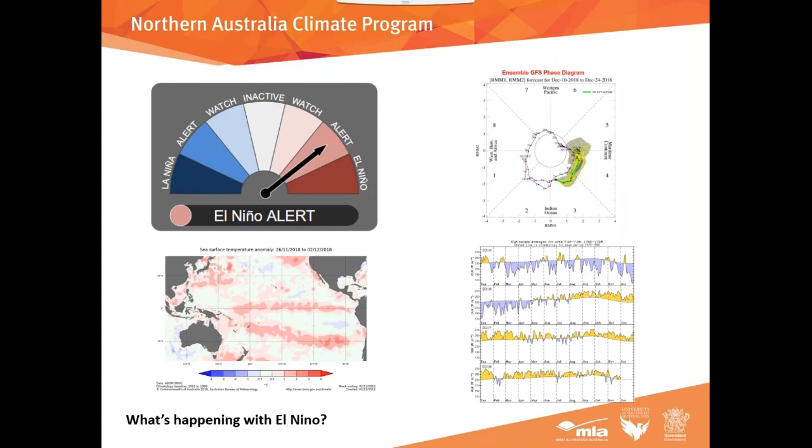Trade winds have been a bit all over the place, and as we know, with El Nino, we need those trade winds. Well, actually, we don't need El Nino at all. What we want is those trade winds to be blowing towards Australia, so they're bringing lots of warm water over here, and we head back towards La Nina. But where we are now, those trade winds have been all over the place, and for El Nino to lock in on top of those sea surface temperatures, we really need those trade winds to be weakening or turning back and blowing towards the east. But that hasn't happened. They've weakened a little bit and strengthened a bit, and there's no clear signal coming from the trade winds.